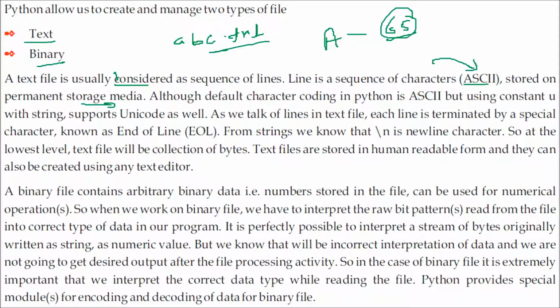The default character coding in Python is ASCII, American Standard Code for Information Interchange, but by using a constant u with a string, Python allows you to support Unicode also. As we talk about these lines of a text file, each line is terminated by a special character \n. We also know it as end of line. This is the new line character \n. So if you want to read a single line, you need to know where it is going to end, and that is going to end by \n.